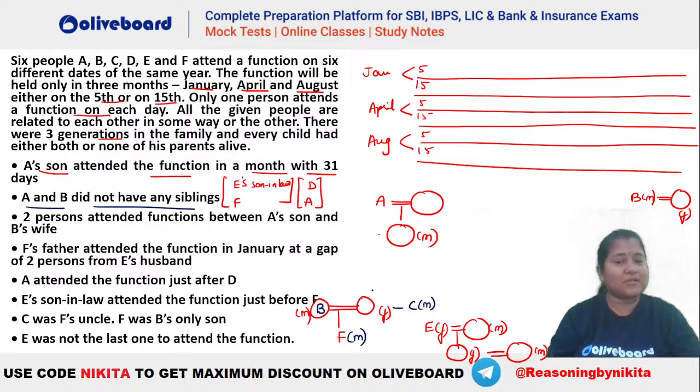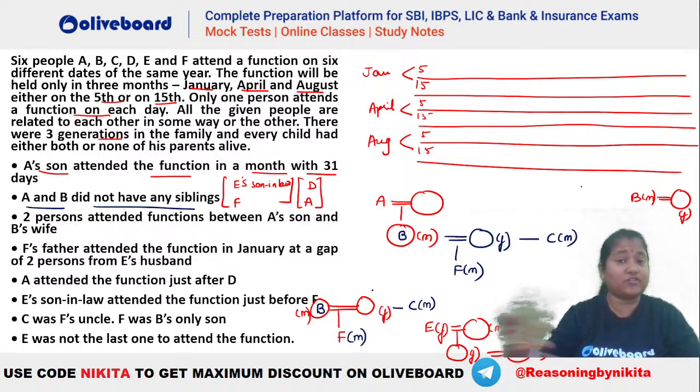So it is quite possible that this is your B here, right? The possibility will be, let's say A is here, and then he has a child who is B, who is married to a person who is female, who has a sibling here who is C. And this B and this person have a child who is F, the only child here. So 1, 2, 3, 4, 5 and 6. So this is the kind of structure we are getting. We have to see whether all the conditions fit in here. So you can see this is done.